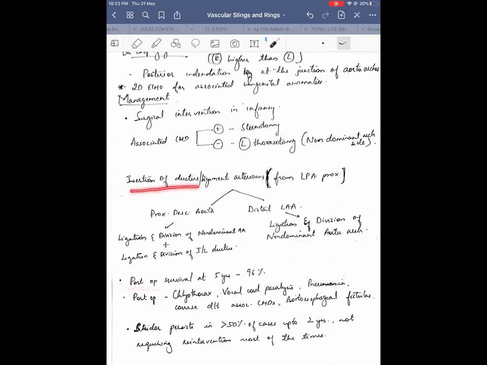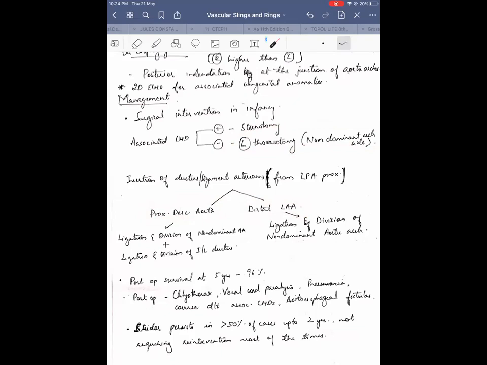And the insertion of the ductus and ligamentum arteriosus also is important to know during surgery. One is the side on which the ductus is inserted. Most commonly it is inserted on the non-dominant arch side. So if you are going by left thoracotomy, you are going to ligate the non-dominant arch. Whether you have to ligate the ductus depends again on whether it is inserting into the proximal descending aorta or the distal left aortic arch.